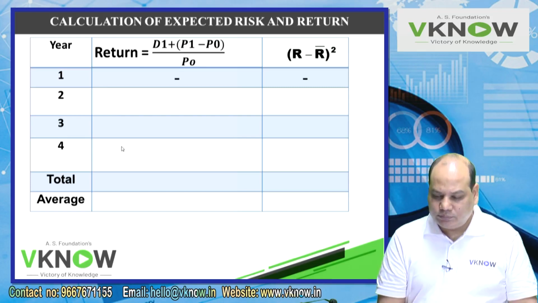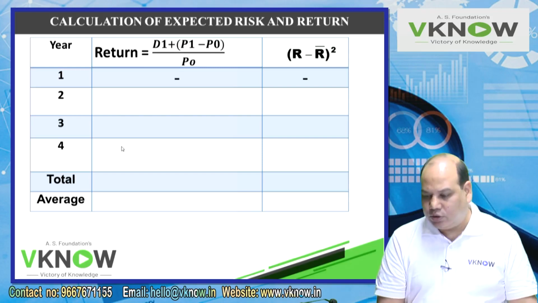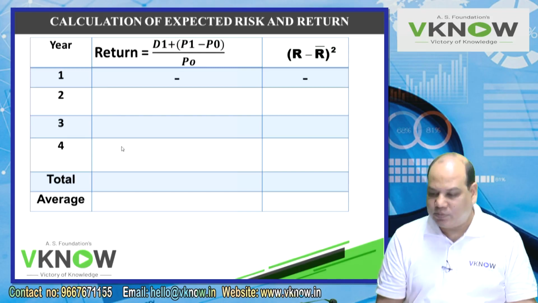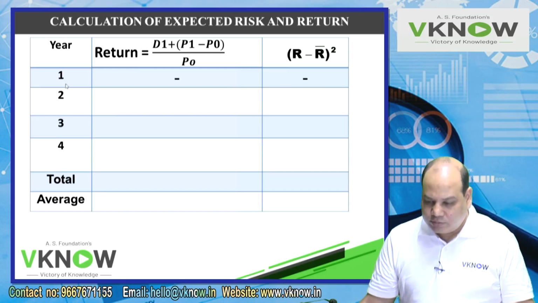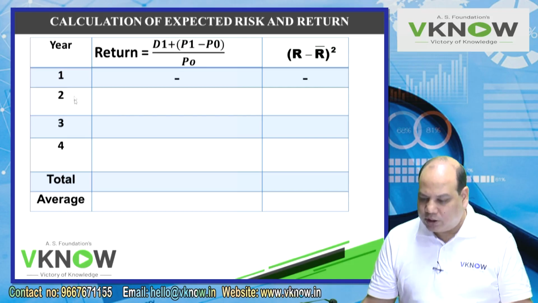Year, return is equal to D1 plus P1 minus P0 upon P0, and the last column is R minus R bar square. R minus R bar square, you can say X minus X bar square. R is easy to understand. R stands for return. R bar stands for average return. Now you see what I have done. Year 1, 2, 3, 4 total average, keeping one line blank each.